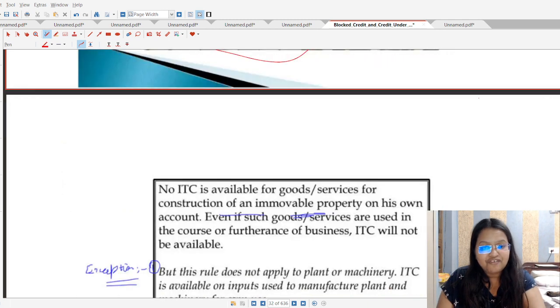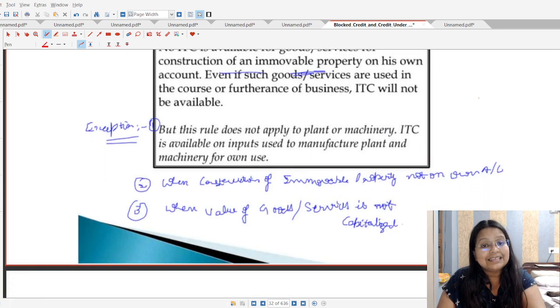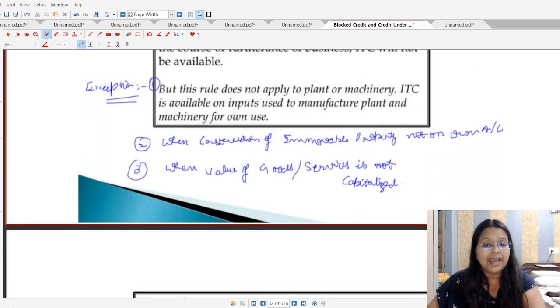But is there any kind of exception here? So yes, there is an exception, and the exception is that this rule also will not apply in the category of plant and machinery, as we have covered in point number 7. So student, ITC is available on the inputs which are used to manufacture plant and machinery for their own use.